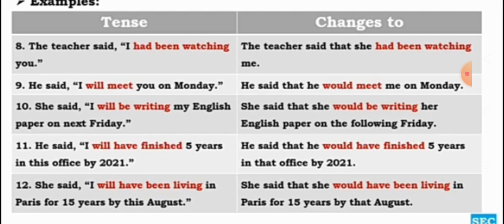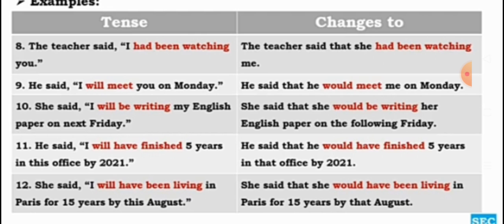He said, "I will have finished 5 years in this office by 2021." He said that he would have finished 5 years in that office. This office becomes that office.